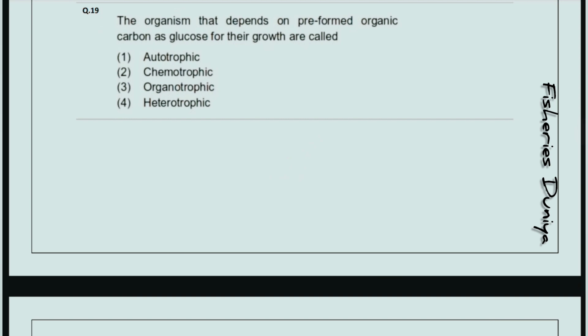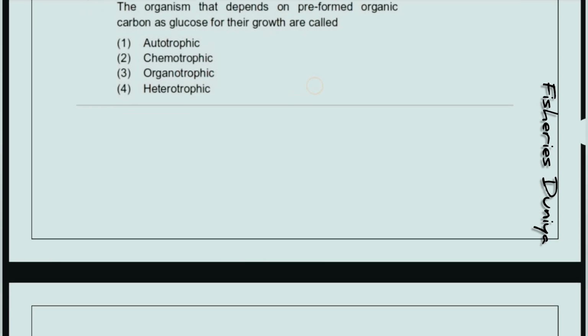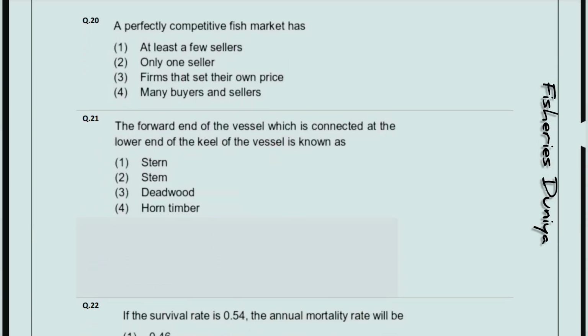Next question, the organisms that depend on preformed organic carbon such as glucose for their growth are called. So the correct answer is option number 4, heterotrophic. A perfectly competitive fish market has. So the correct answer is option number 4, many buyers and sellers.